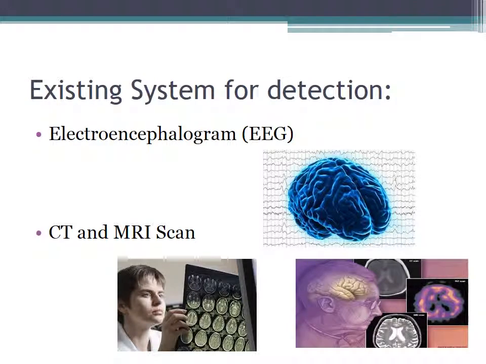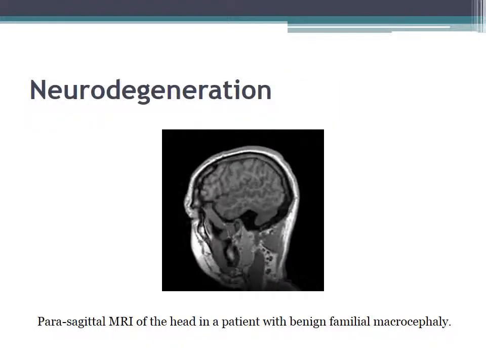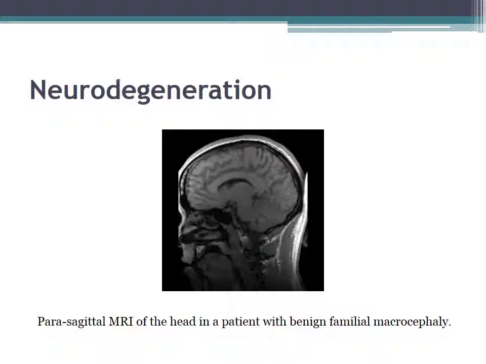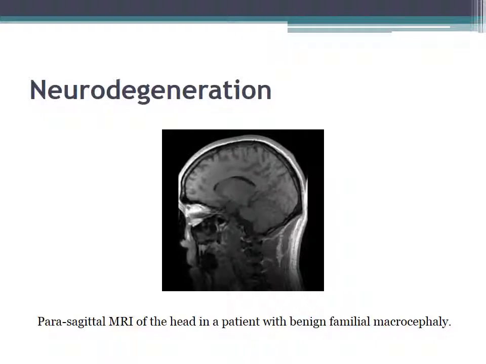Existing systems: there are two types. One is EEG and the other is CT and MRI scan. EEG uses signal processing, and CT and MRI use digital image processing. This is an advanced image processing technique used in present laboratories worldwide, and it was made at Harvard University, USA.